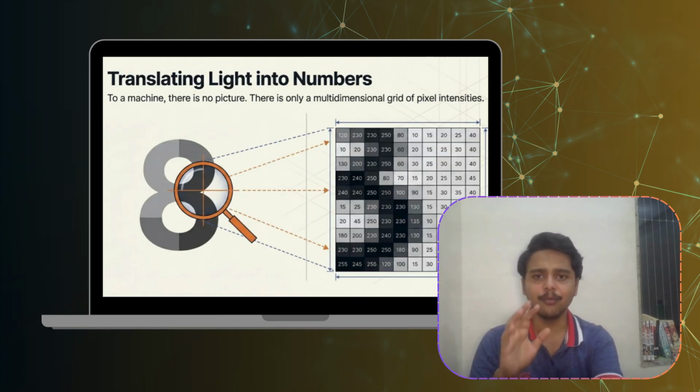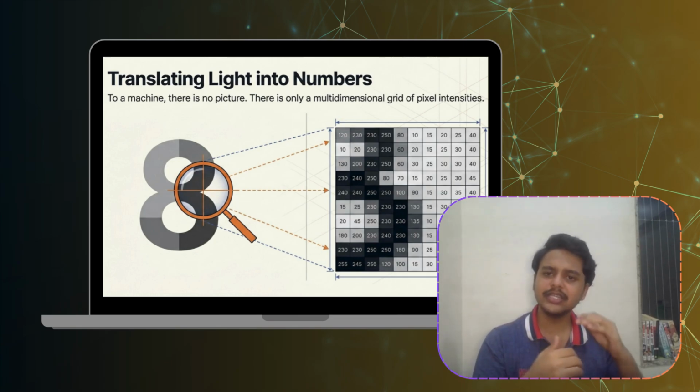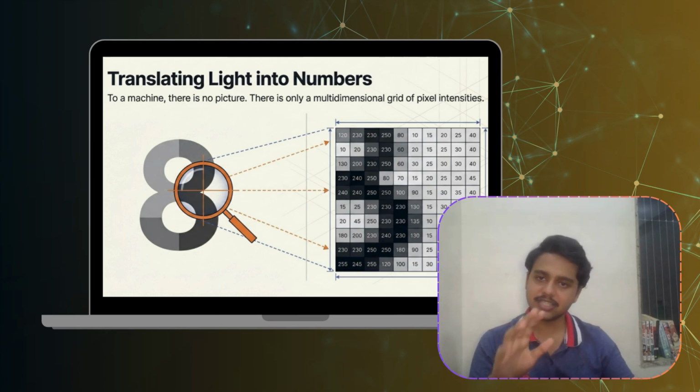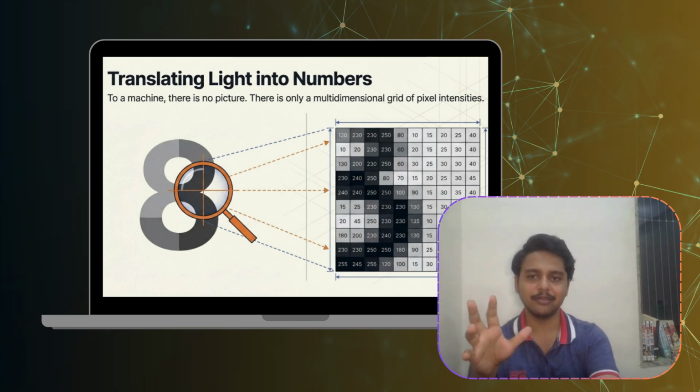And this is the most important mindset shift in computer vision. When you see the digit 8, you see a shape. A machine does not. Every pixel has a value. A machine sees a matrix of numbers. For a grayscale image, 0 means black and 255 means white. Everything else lies in between.